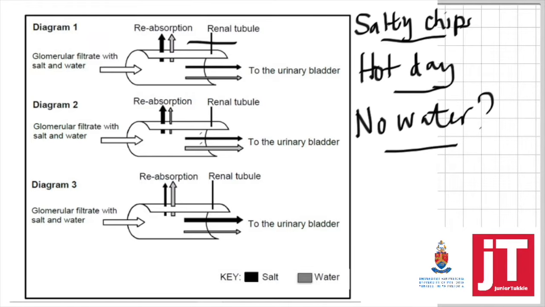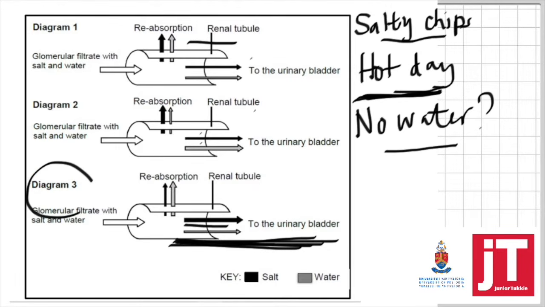So, on a hot day, of course, your body is losing a lot of water. So, less water will be reabsorbed. So, you have to look for that. Less water is reabsorbed. And salty chips mean more salt will be lodged in the body, and you're looking at the sizes of the arrows, and so your answer can only be diagram 3.